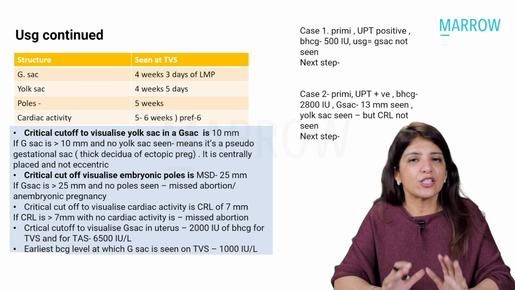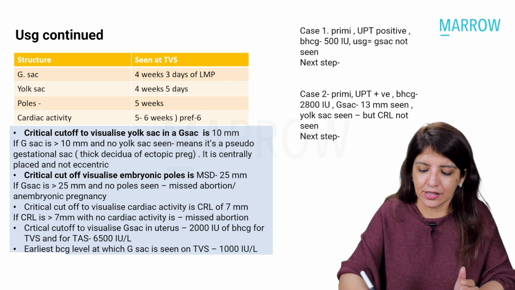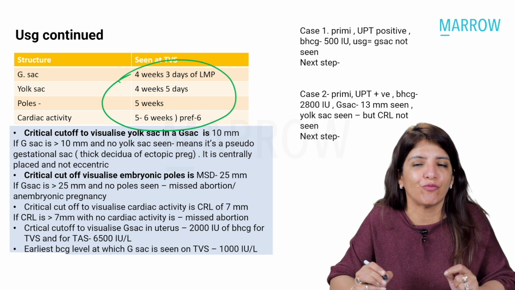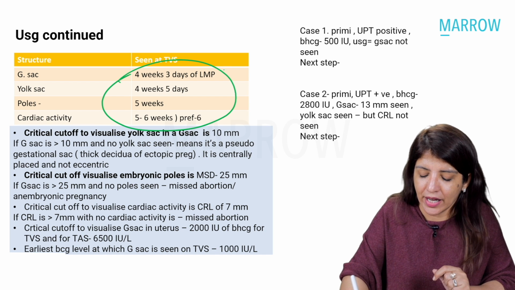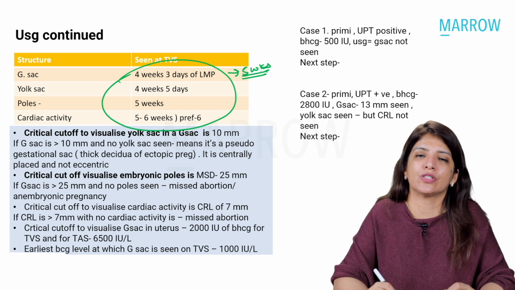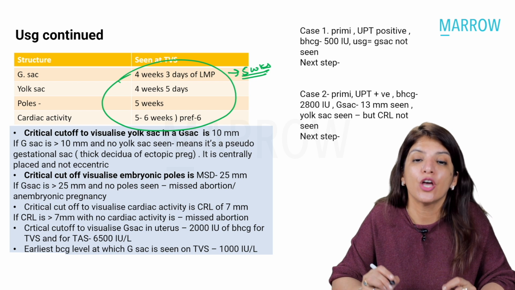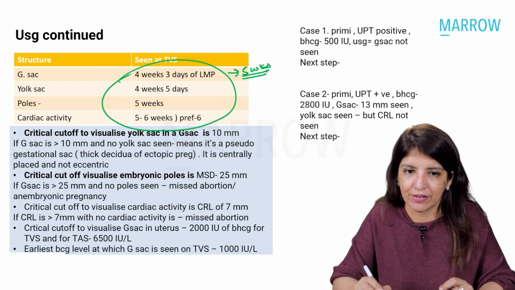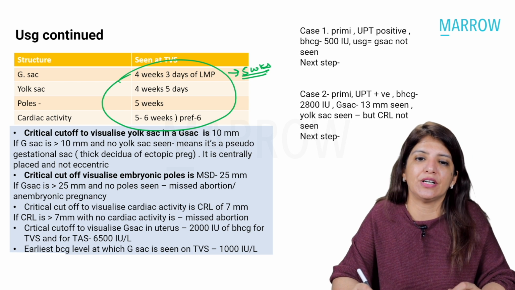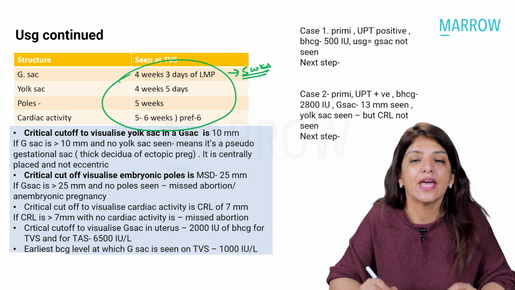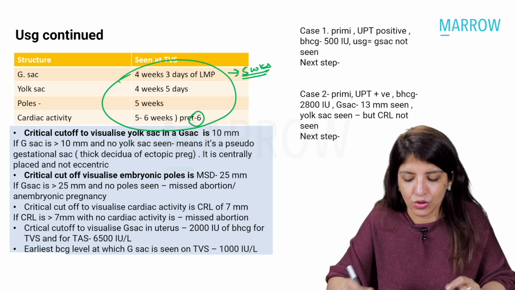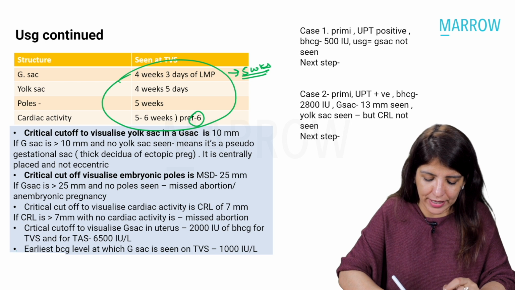Right? Now, as far as gestational sac is concerned, the time for visualizing gestational sac is 4 weeks plus 3 days of the LMP, and if 4 weeks plus 3 days is not given, then your answer will be 5 weeks. So the earliest gestational sac can be visible on TVS is 5 weeks. Yolk sac is visible by 4 weeks, 5 days. Fetal poles can be seen by 5 weeks, and cardiac activity can be seen between 5 to 6 weeks. And if they ask you one single answer, then you're going to say that it can be seen by 6 weeks. So this is something which you have to remember, right?